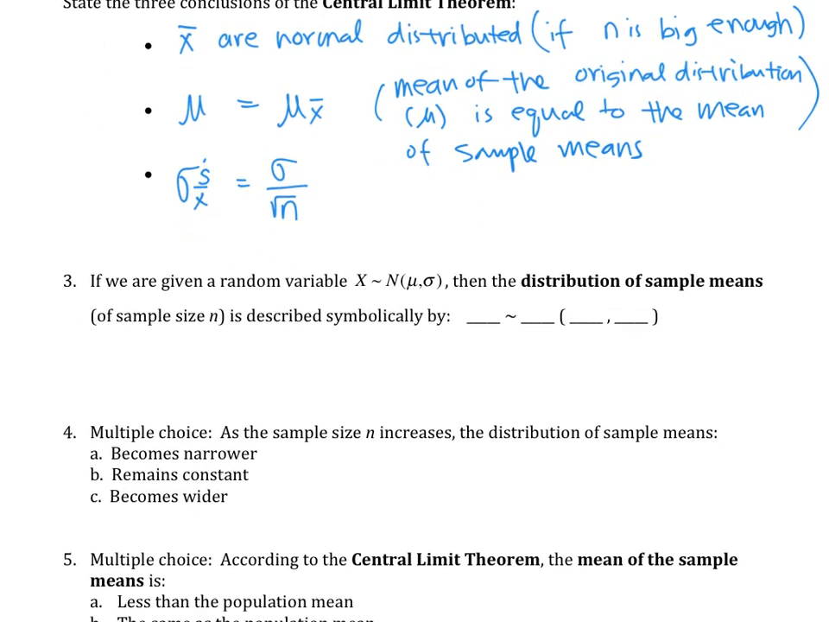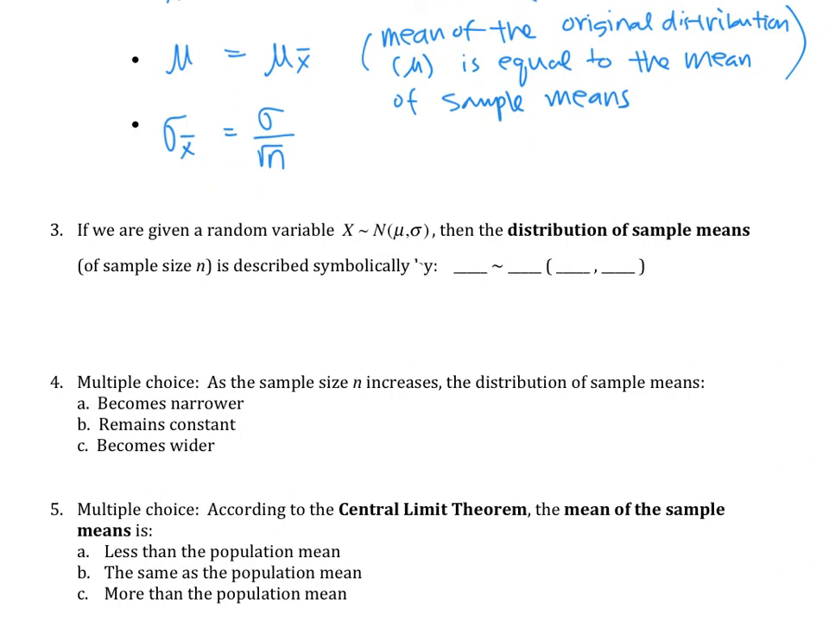So number 3, if you're given a random variable that is normal, then if you look at the distribution of sample means, again, it's sample means, right? It's going to be also x bar. Now I'm going to put the bar on the top because that's a sample mean. It's distributed also normal. Mu is the same, and the standard deviation is...